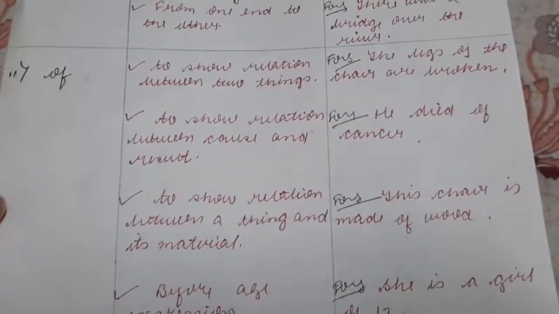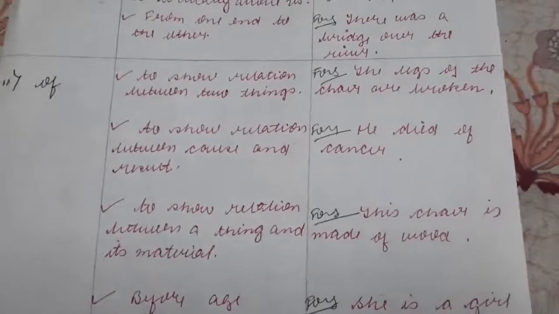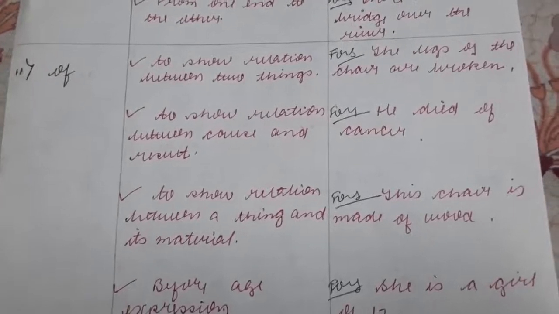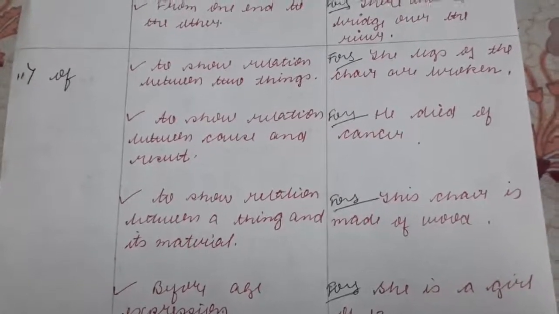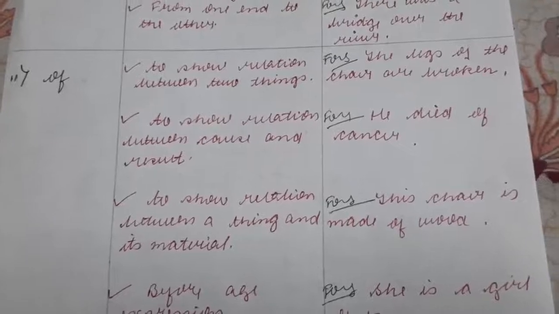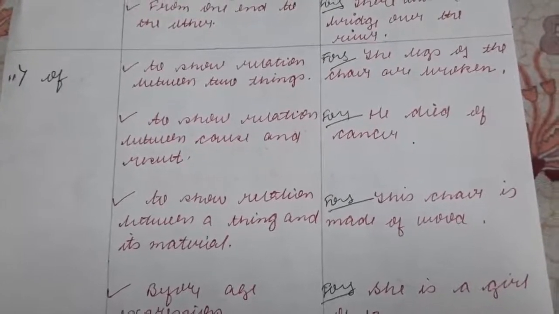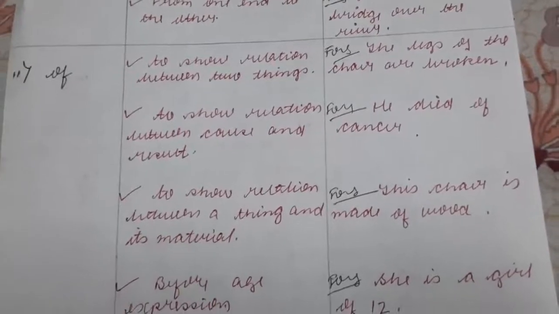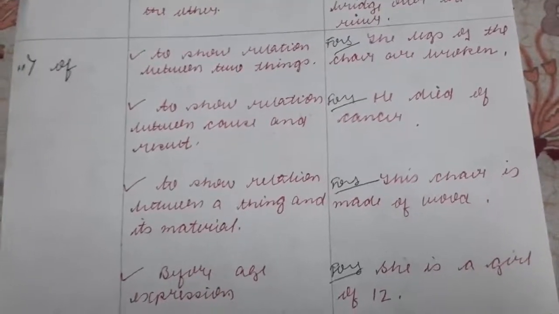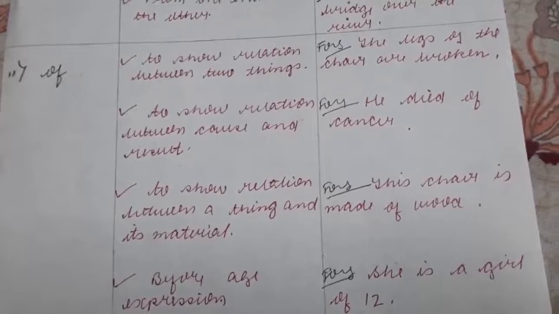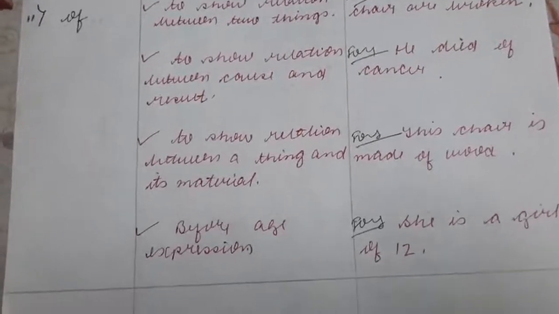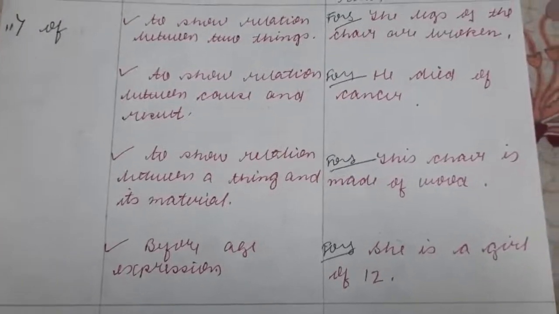Okay, now we'll see the uses of of. To show the relation between two things: the legs of the table are broken. So it is showing the relation between things, the leg and the table. To show the relation between the cause and the result. For example, he died of cancer. She is ill of diabetes.